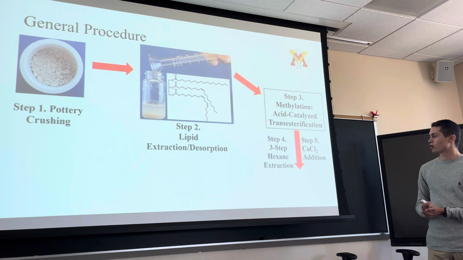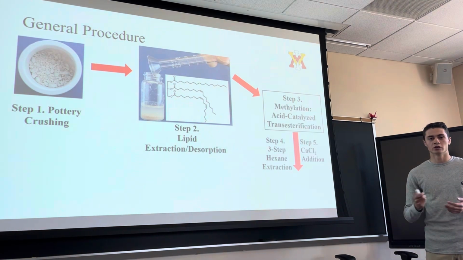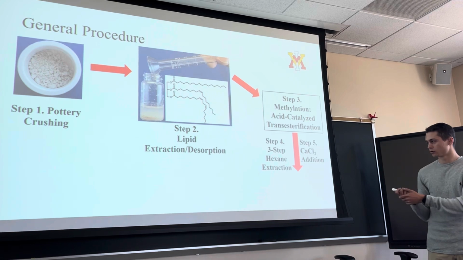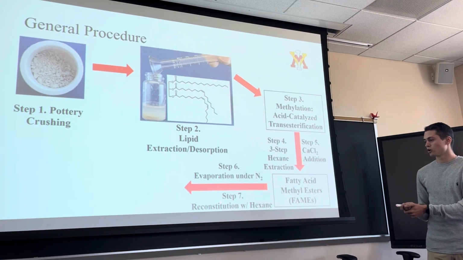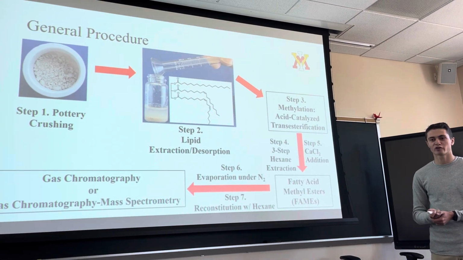Step 4 is our 3-step hexane extraction of the FAMEs and our calcium chloride addition, which acts as a drying agent to remove any excess water before we extract it. So then we have our FAMEs: evaporate under nitrogen, reconstitute with hexane. We're ready to go to GC or GC mass spec for analysis.